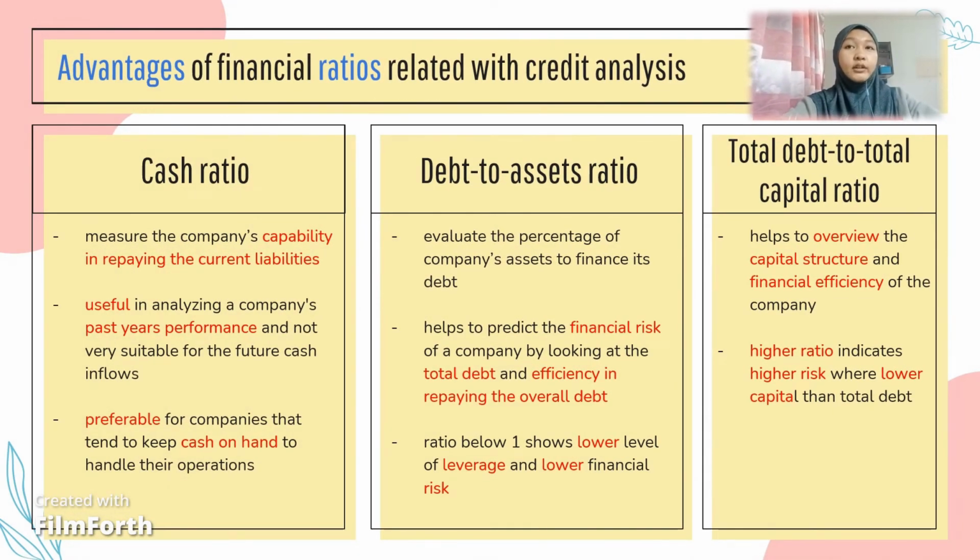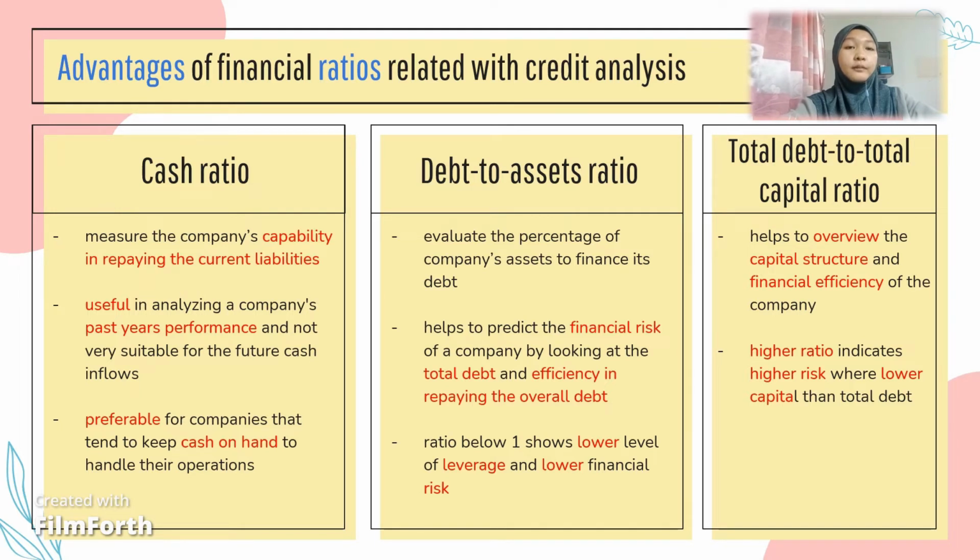Next is the cash ratio. The purpose of this ratio is similar to the current and quick ratios, that is, to measure the company's capability in repaying its current debt or current liabilities. In most cases, this ratio is not often used by analysts compared to the previous ratios. However, it is useful to analyze a company's past year performance rather than the future cash inflows. It is because when we use the future cash inflows, it gives an overstated or understated value in the result. So this ratio is more preferable for companies that tend to keep cash on hand in handling their business operations.